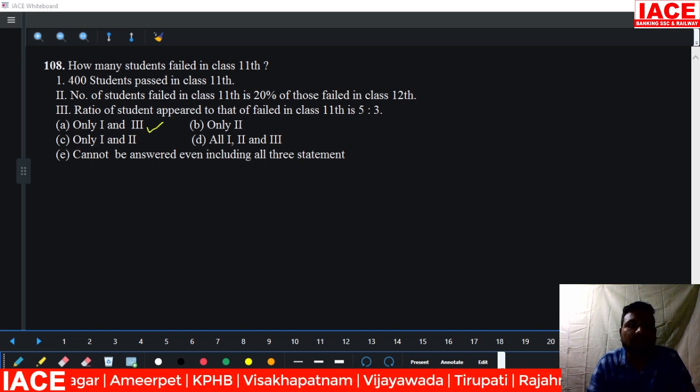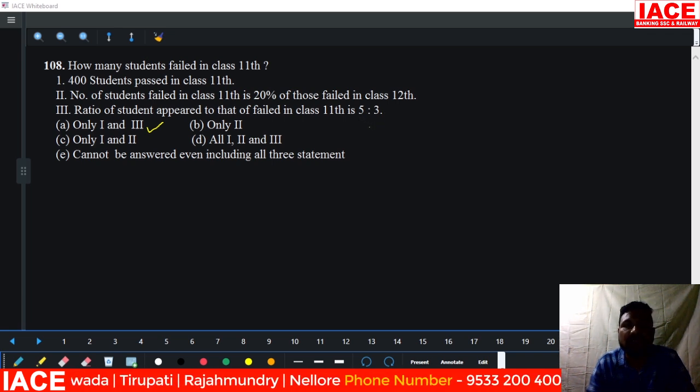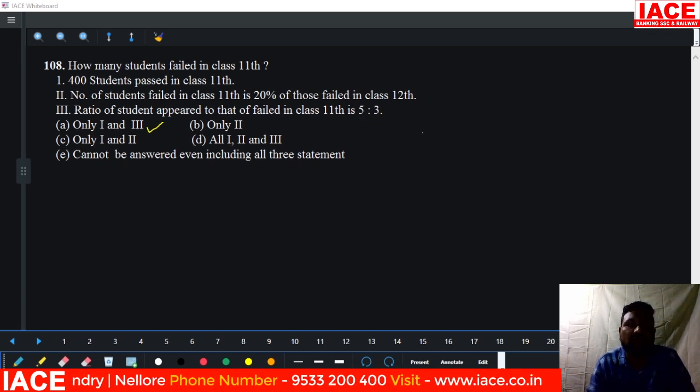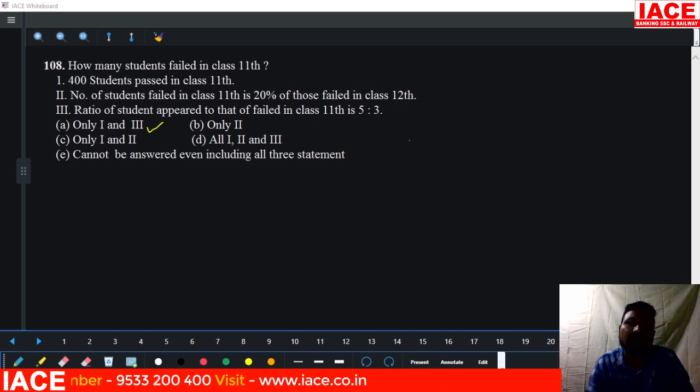Statement 1 and 3 are enough, which means option A, because 5 is the total that appeared, 3 failed, so the difference between 5 and 3 is 2. 2 parts belong to 400. Then how much are 3 parts? Directly we'll get the answer. That means A is perfect for this.